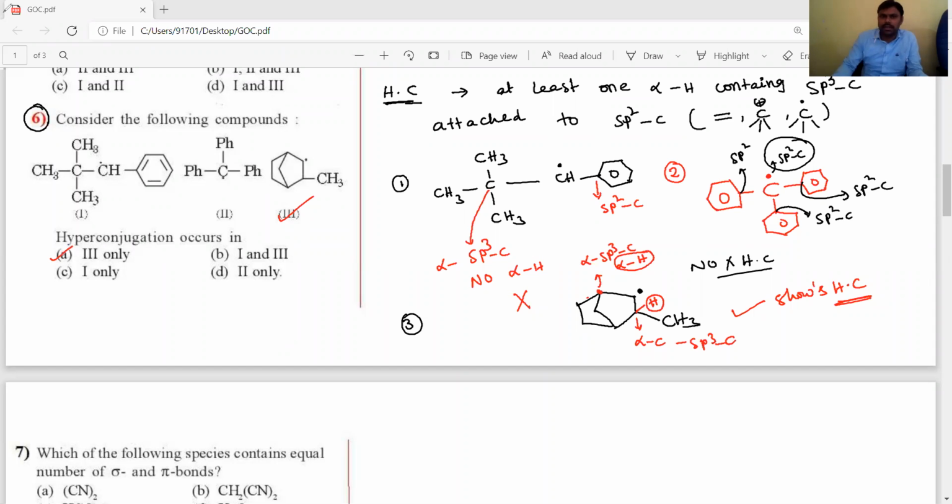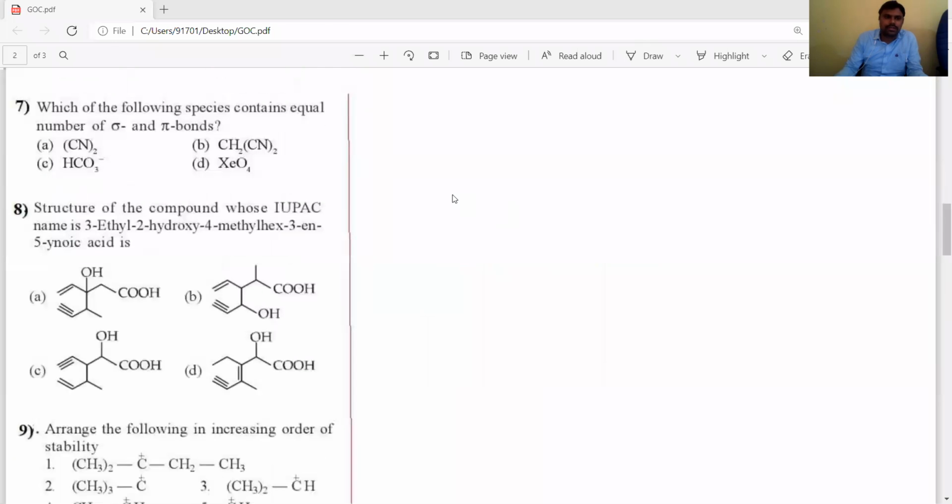Okay, students, let's listen. Next, the seventh question. In the seventh question, what are they asking, dear students? Which of the following species or compounds contains an equal number of sigma and pi bonds? So the sigma and pi bonds must be equal. Such a compound we have to observe.